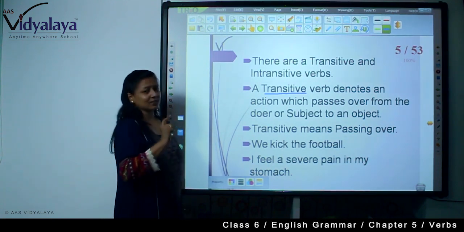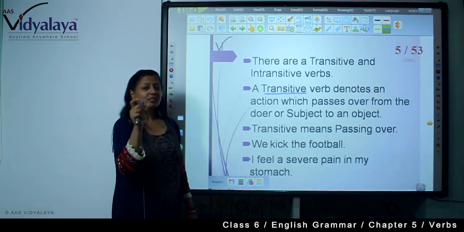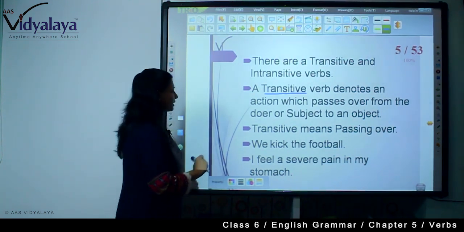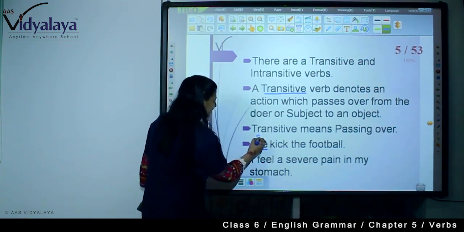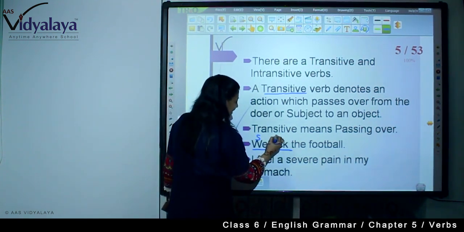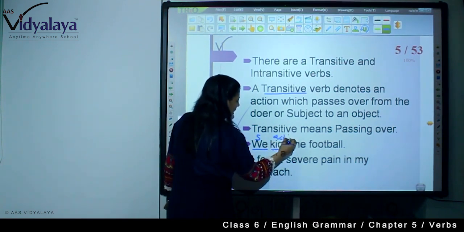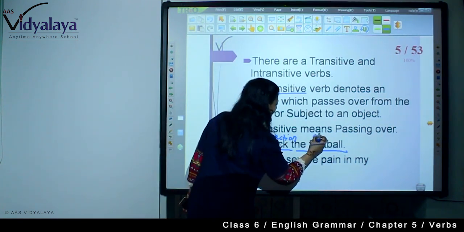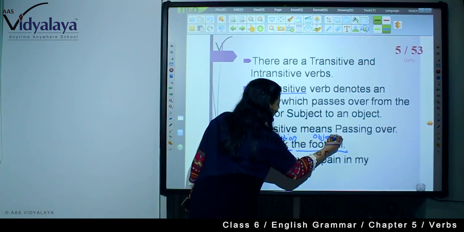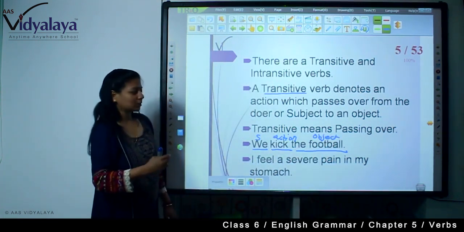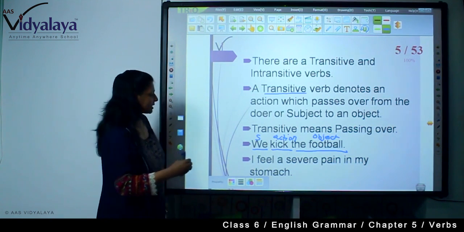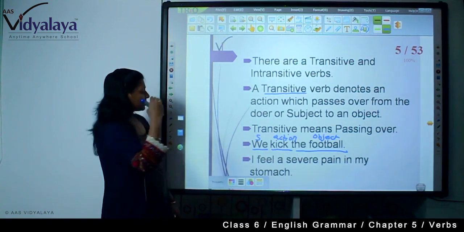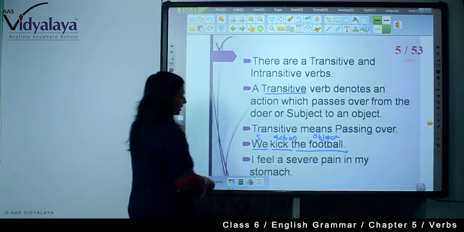For example, we, the subject, kick, the action, and the action passes to the object, the football. We kick what? The football. The action passes from the subject to the object.